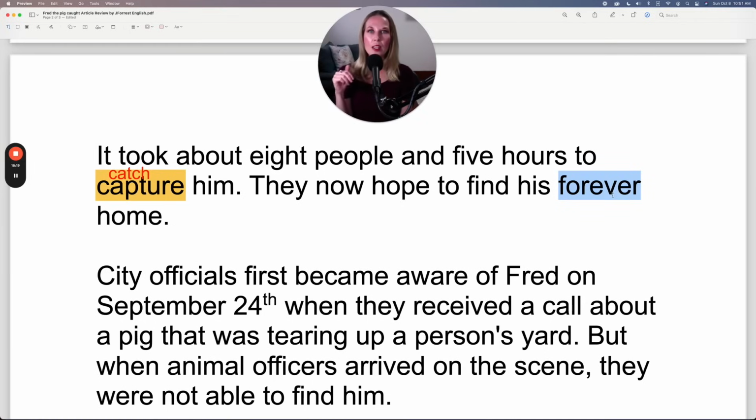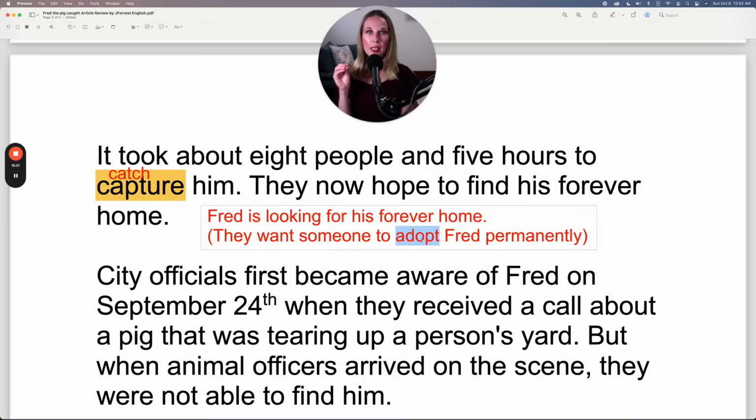And you see this a lot now when animal shelters are trying to find homes for their animals. They might have these really adorable pictures of a cat or a puppy or a pig, apparently, and say, Fred is looking for his forever home, which means that they want someone to adopt Fred permanently.